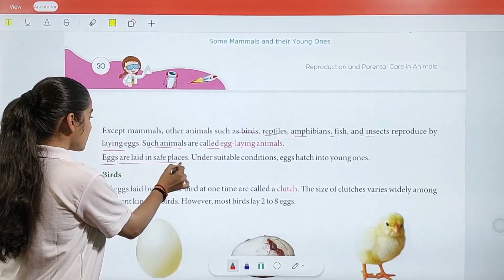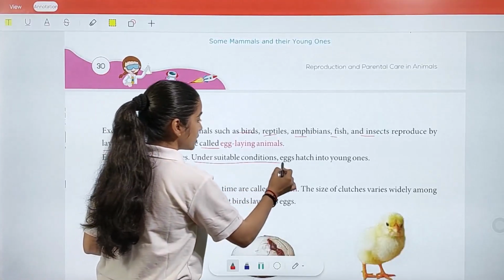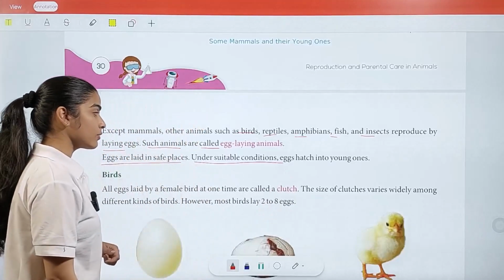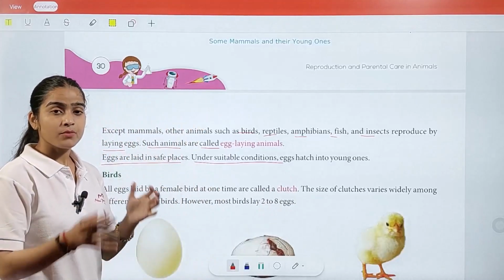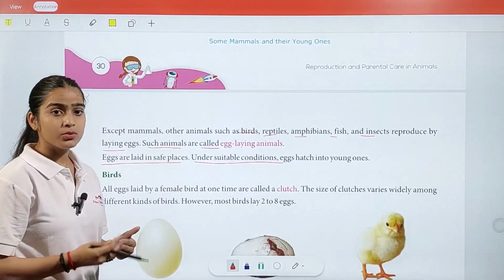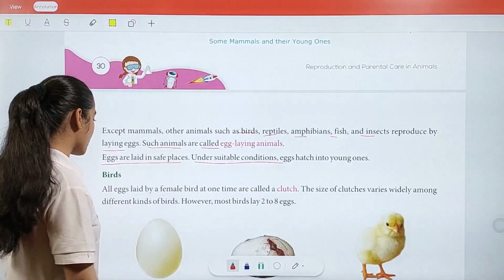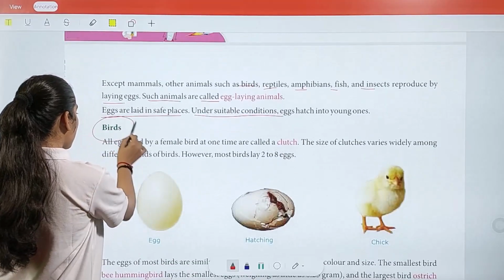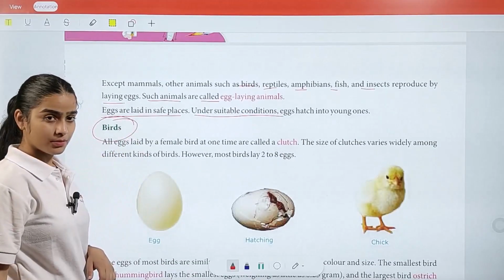Eggs are laid in safe places under suitable conditions. Eggs hatch into young ones. So after some time, with proper and favorable conditions, these eggs hatch and produce young ones. Now we are going to learn about how birds reproduce.